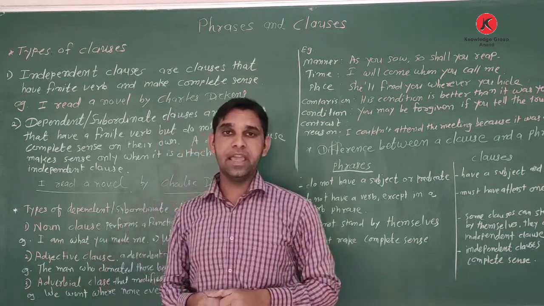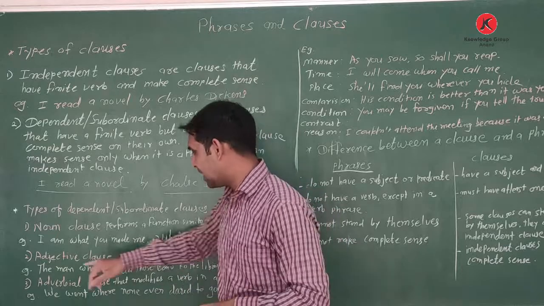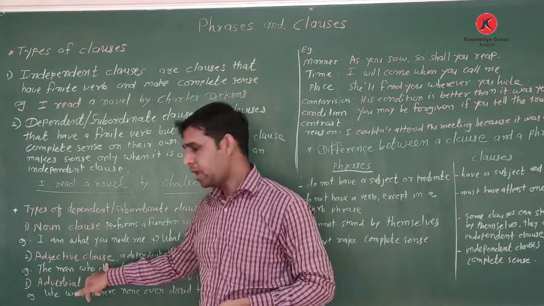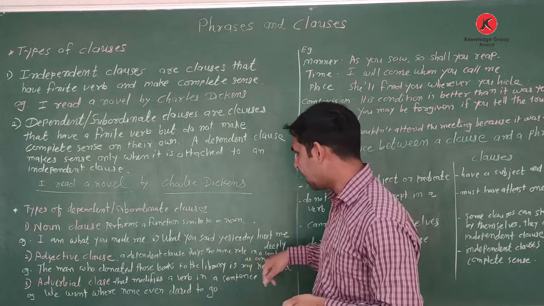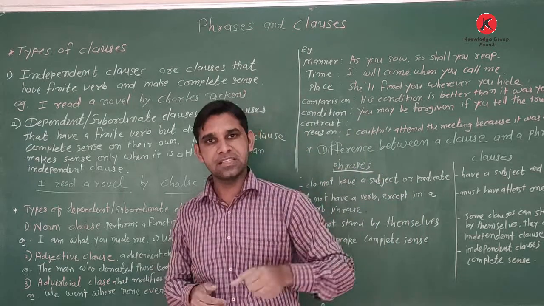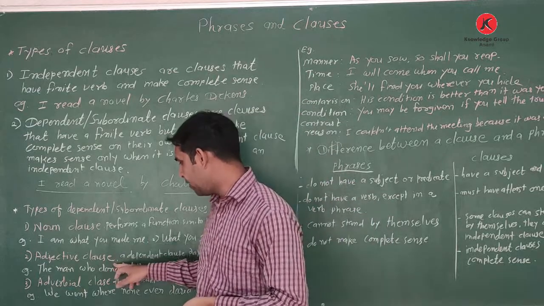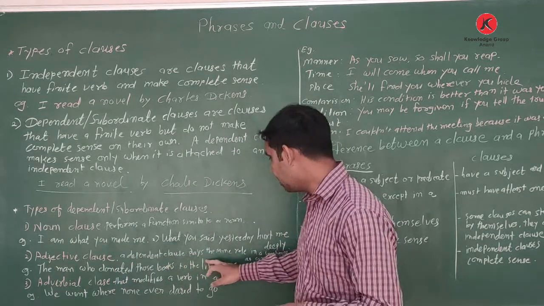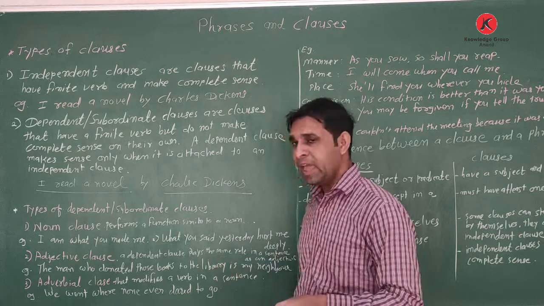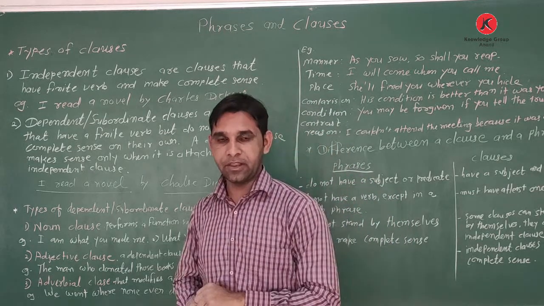Then comes the adjective clause. So what is the role of an adjective clause? A dependent clause plays the same role in a sentence as an adjective. That is called an adjective clause. What is the role of an adjective? A dependent clause plays the same role in a sentence as an adjective.